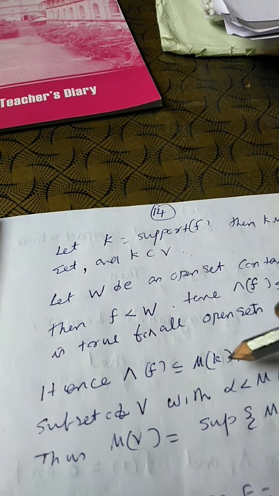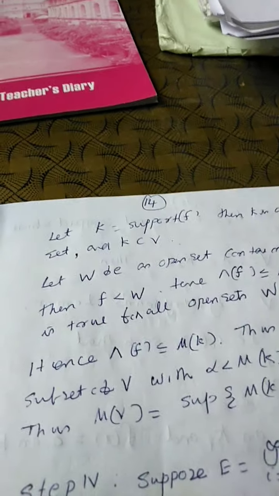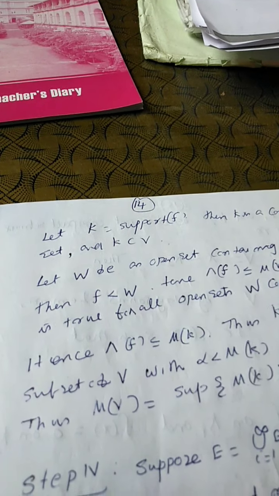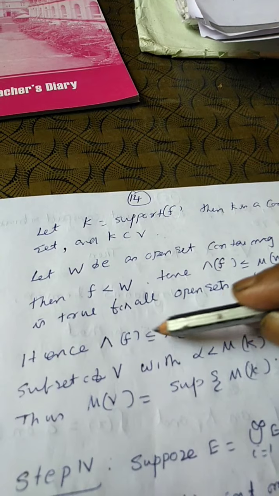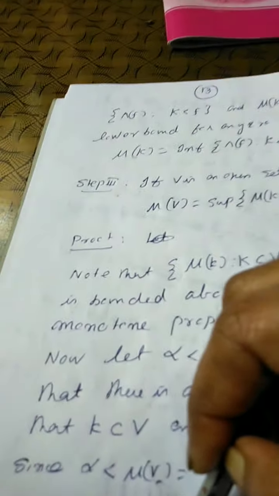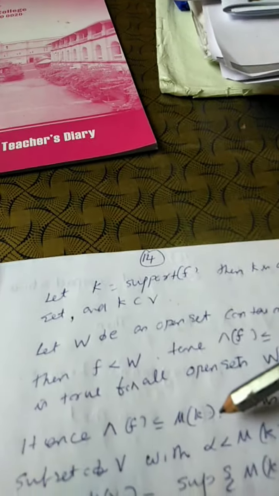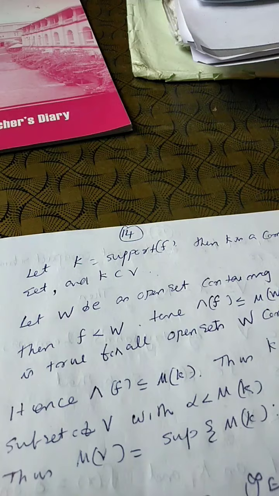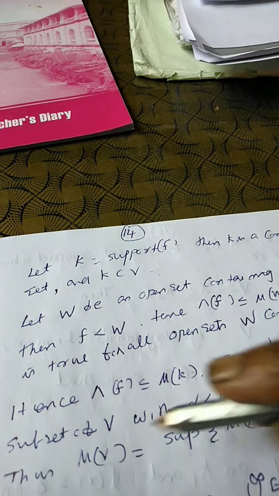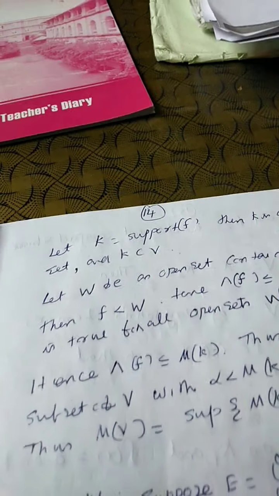So, lambda f is less than or equal to mu of k. Thus, k is a compact subset of V with lambda f less than or equal to mu of k, and alpha less than lambda f implies alpha less than mu of k.